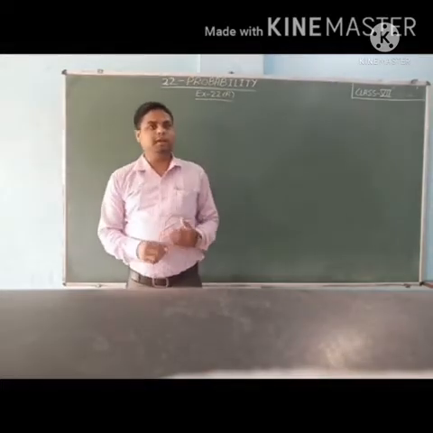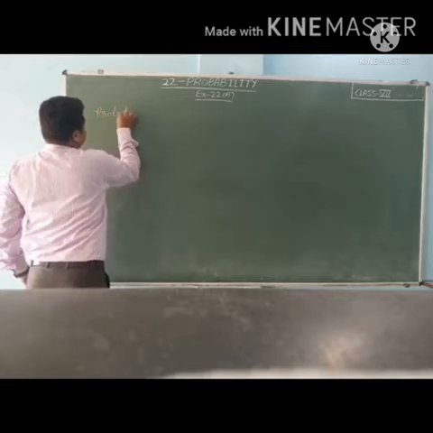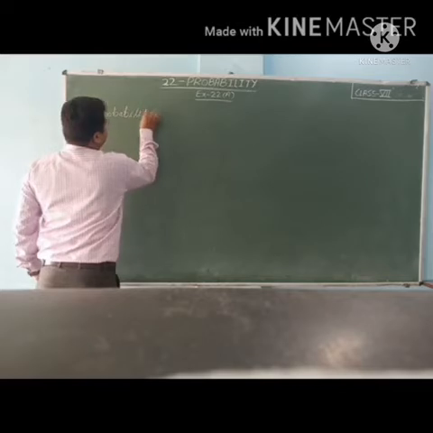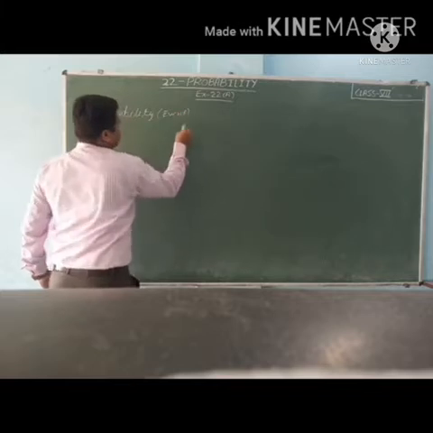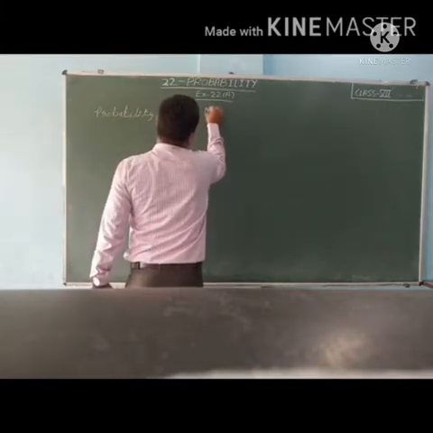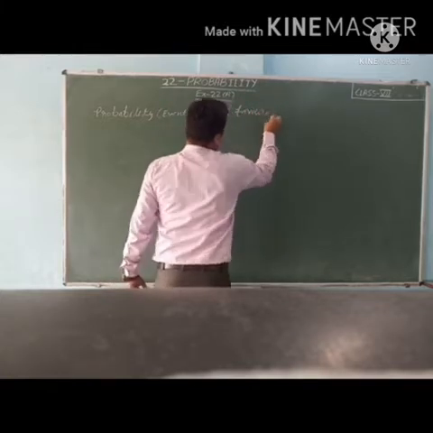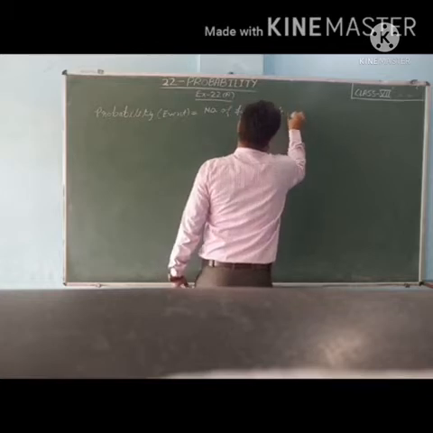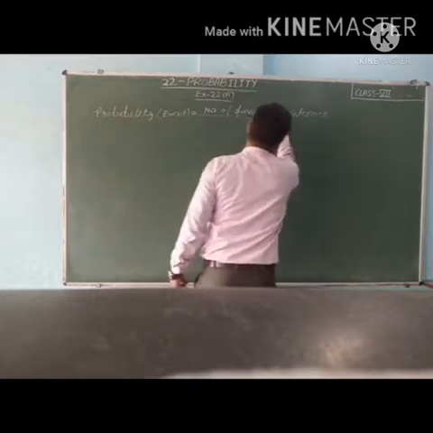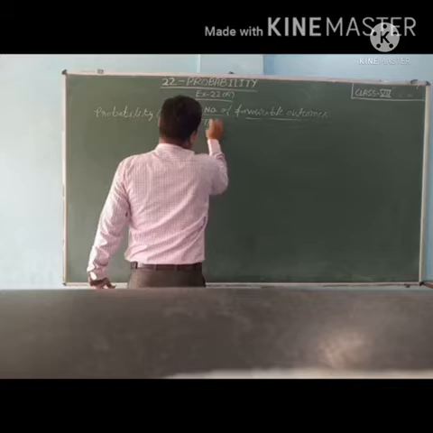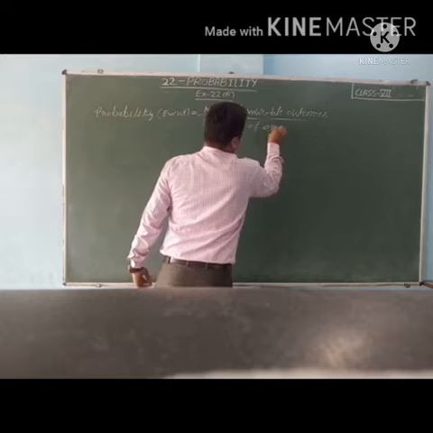The formula of probability is: P, inside the bracket we write the event, is equal to the number of favorable outcomes upon the total number of outcomes.